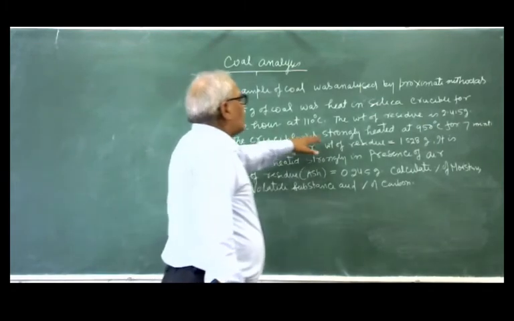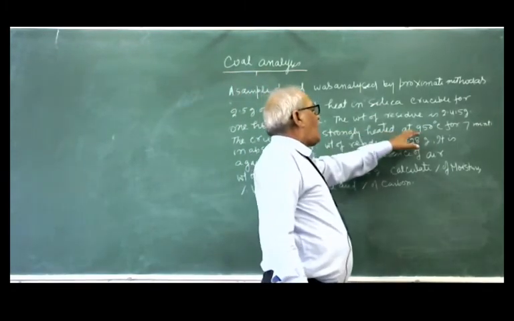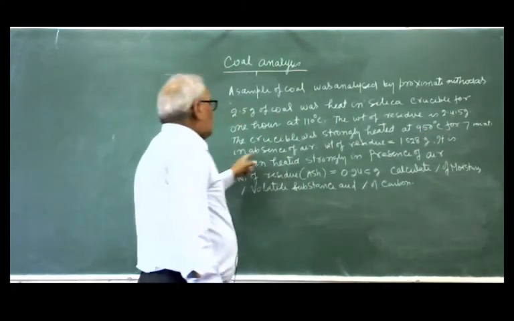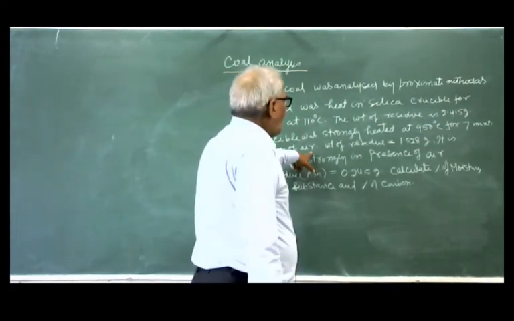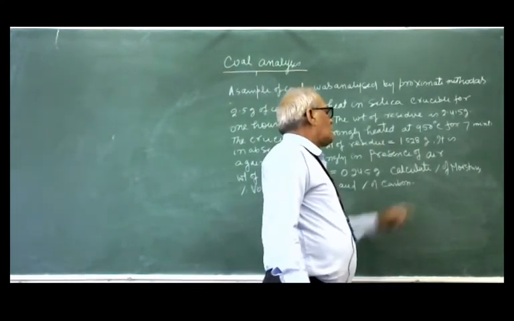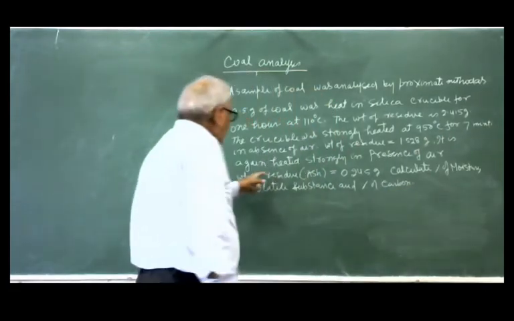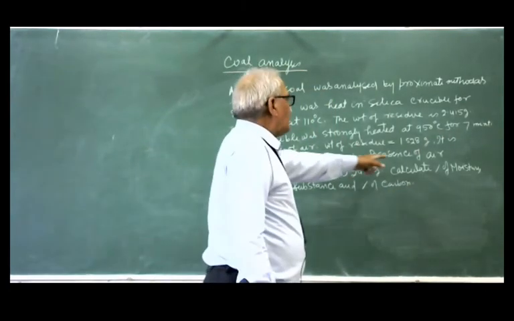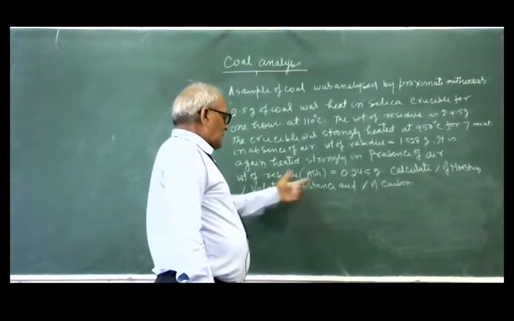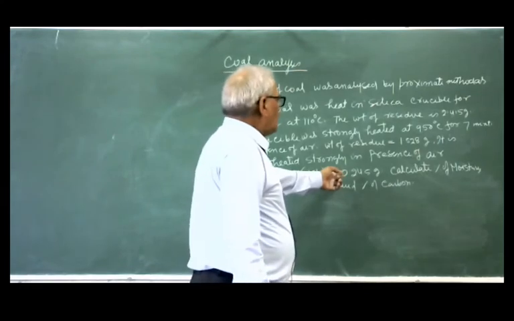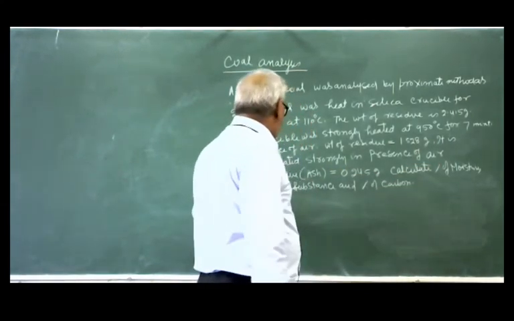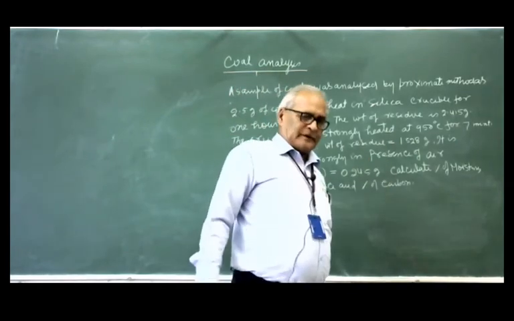The crucible was strongly heated at 950 degrees centigrade for 7 minutes in absence of air. Weight of the residue is 1.528 gram. It is again heated strongly in presence of air. Weight of the residue, that is the ash, it is 0.245 gram. Calculate percentage of moisture, volatile substance and carbon.